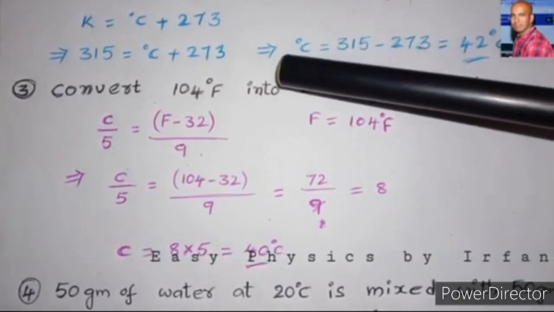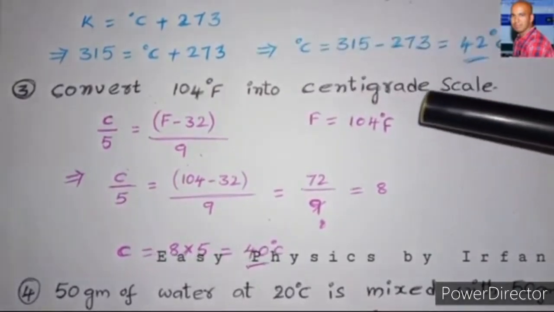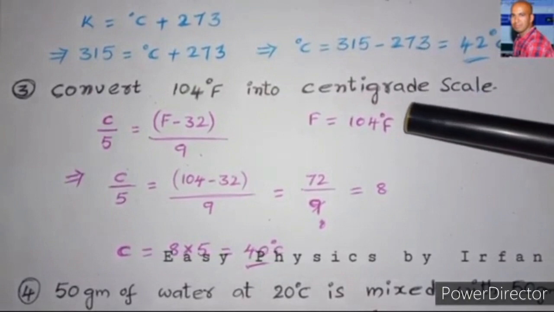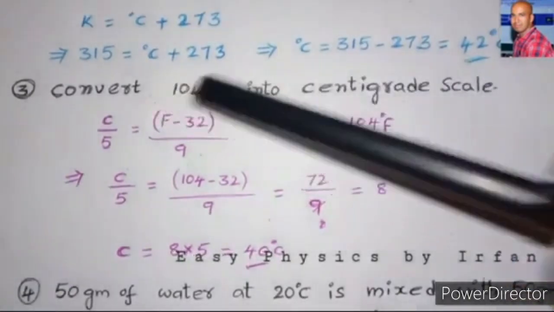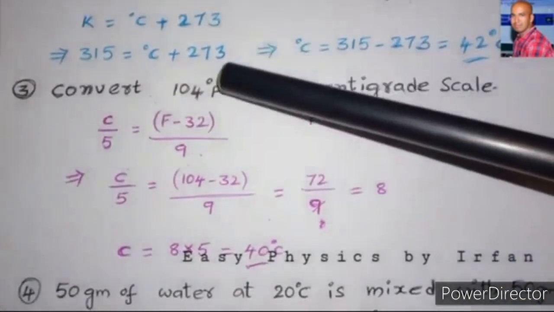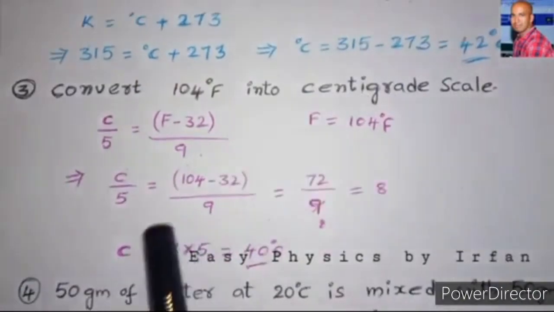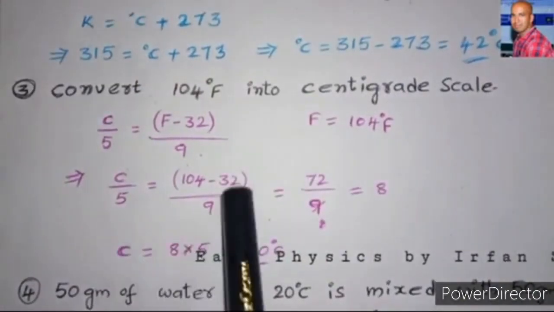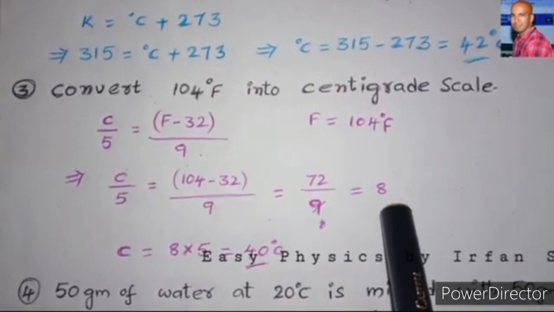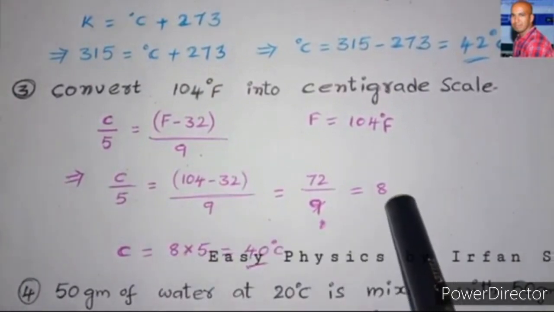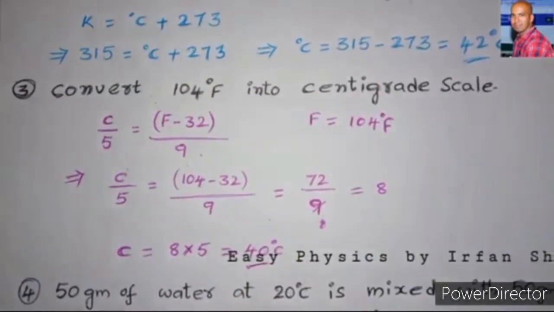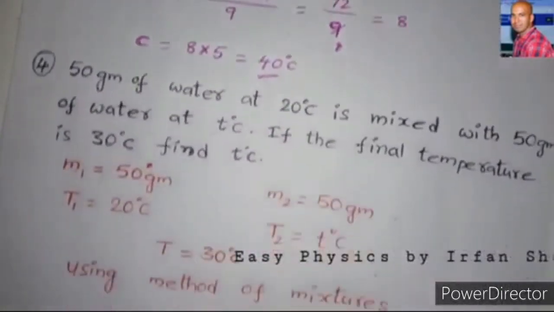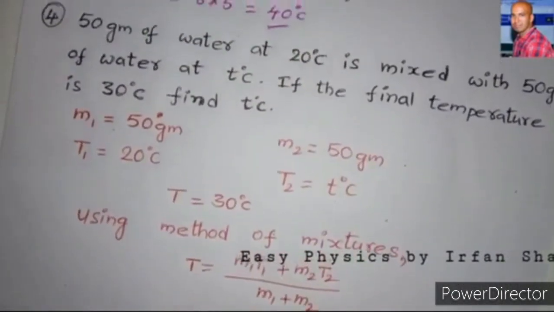In our problem, the temperature is given in Fahrenheit scale. We need to convert this into centigrade scale. So instead of F, substitute the value of 104 degrees Fahrenheit, and by simplifying this we get C by 5 equals 8. Then C equals 40 degrees centigrade. Next, move to the fourth problem. So here is the problem.